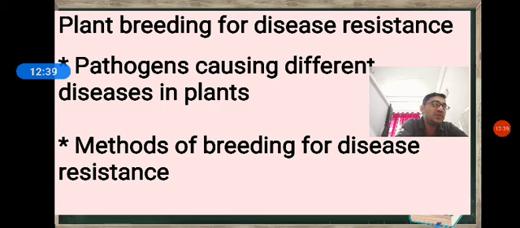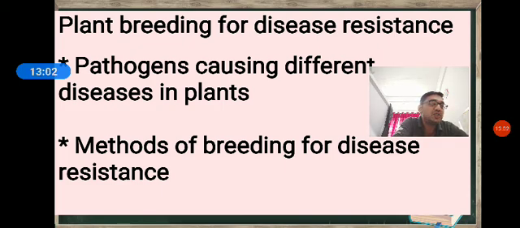The hybrids which are resistant to disease enhance the yield. Before the hybridization, it is important to know about the causative organisms, mode of transmission, symptoms of diseases, etc.